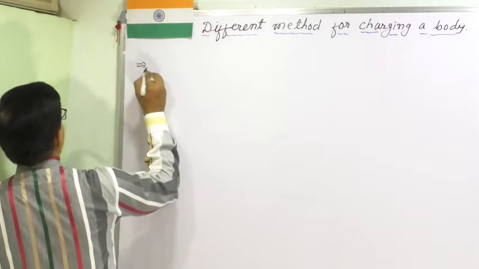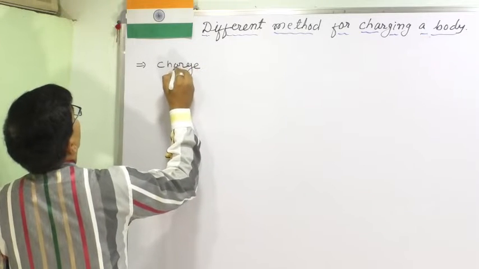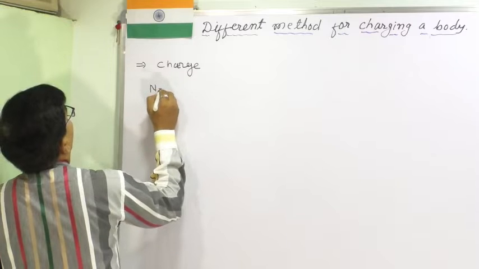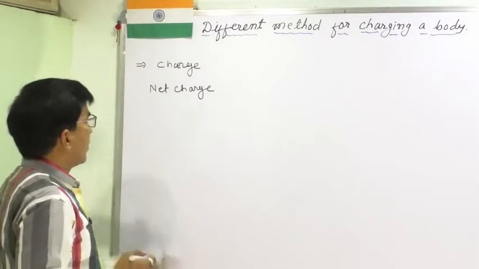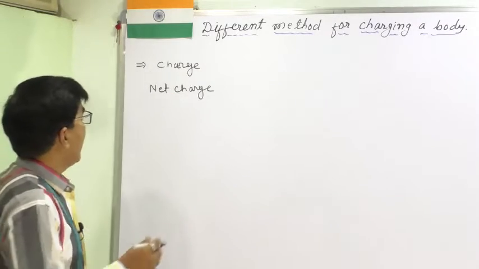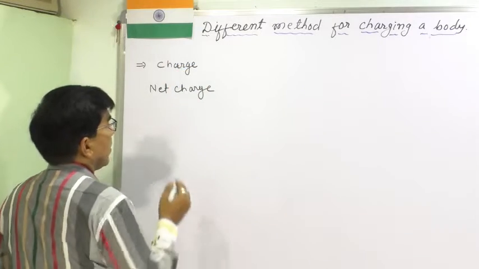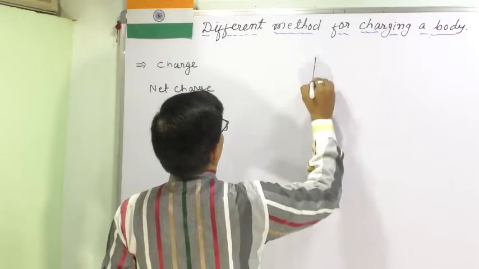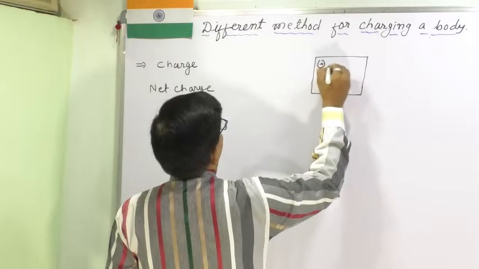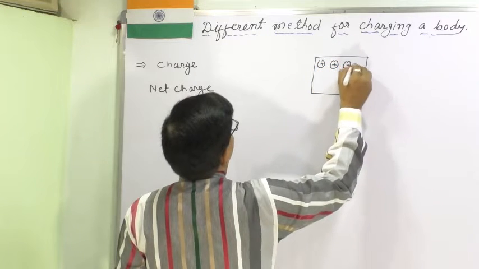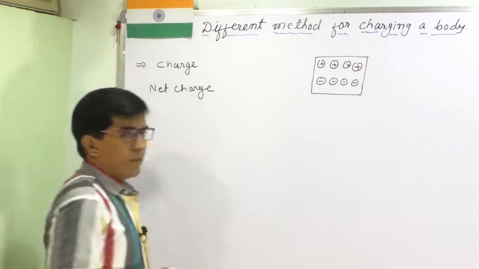Okay, now we have two words: charge and net charge. Both are different. How are they different? Suppose this is a body in which there are equal amounts of positive charge and negative charge.